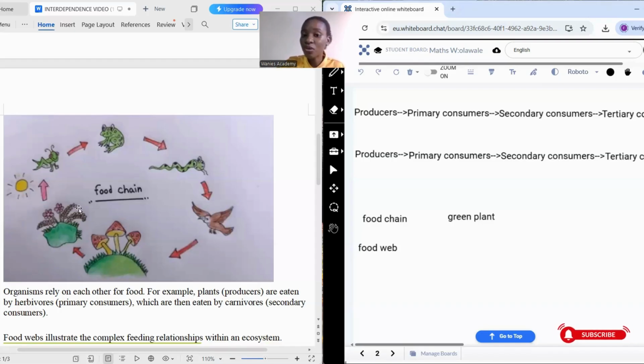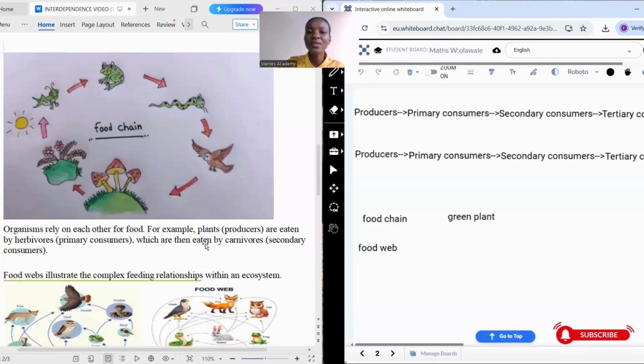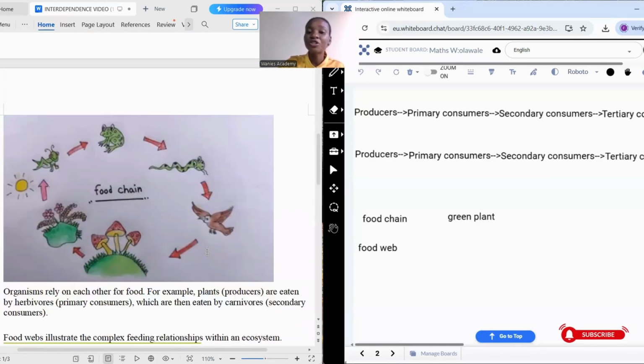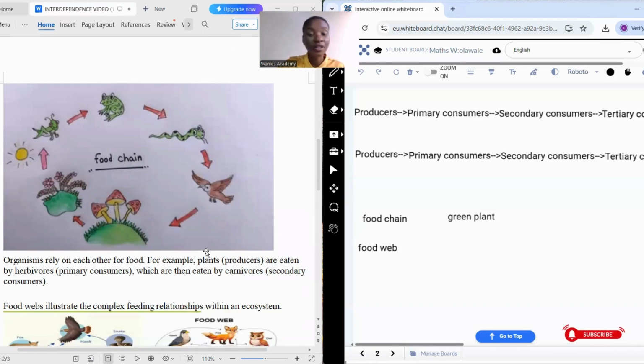So this is simply what we mean by a food chain. A food chain is a very simple feeding relationship that shows how organisms feed on each other in each trophic level.